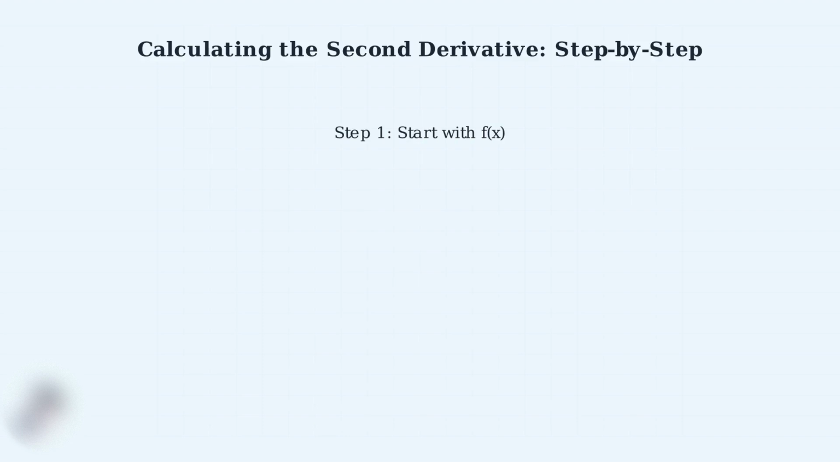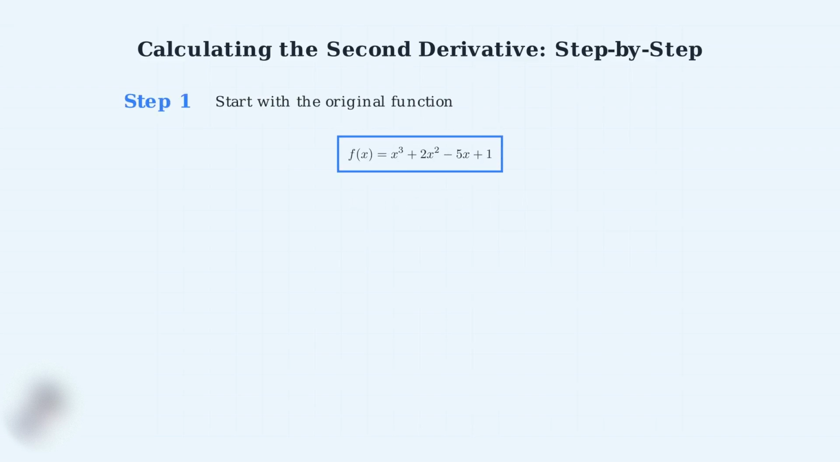The second derivative calculation follows three simple steps. First, we start with our original function. Second, we find the first derivative. Third, we differentiate once more to get the second derivative. Step 1 is simple. We start with our original function. This could be any function, polynomial, exponential, trigonometric, or more complex. For our demonstration, we'll use this polynomial function.